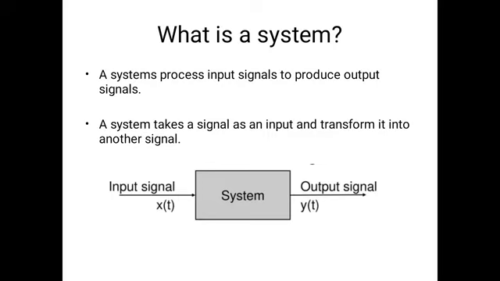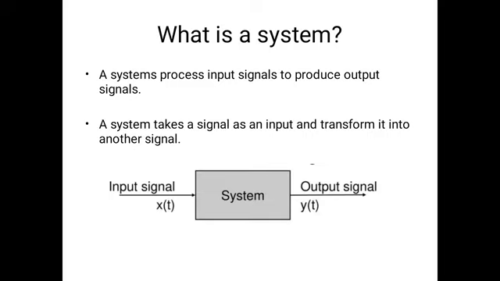Basically, the response or the output of the system depends upon the transfer function of the system, and that transfer function depends on the characteristics of the system. According to the system we get the output. We give one input signal to the system and we get some output according to the characteristics of the system. Suppose we are taking an amplifier. The signal which is input to the amplifier is amplified, and we get an output which is basically an amplified version of the input signal.